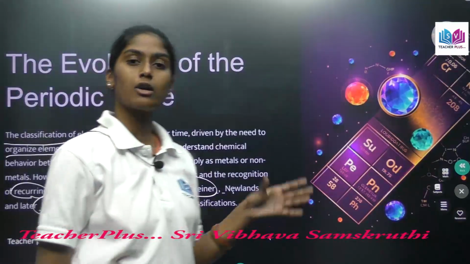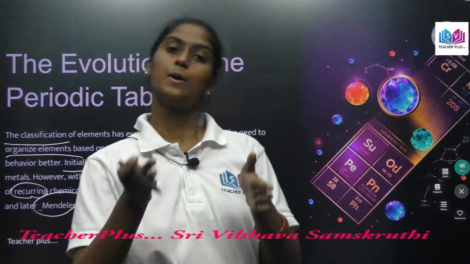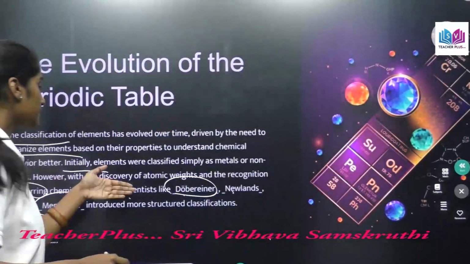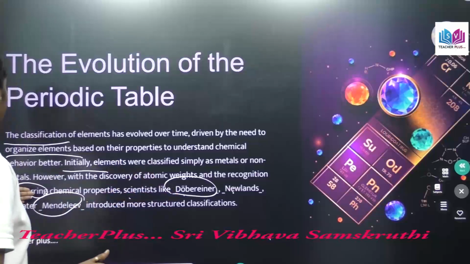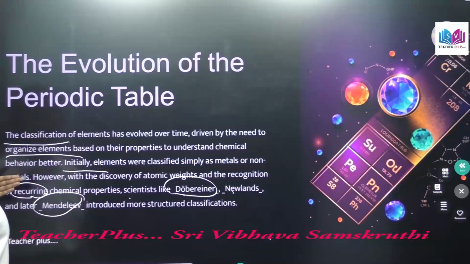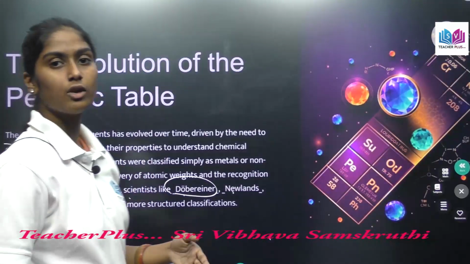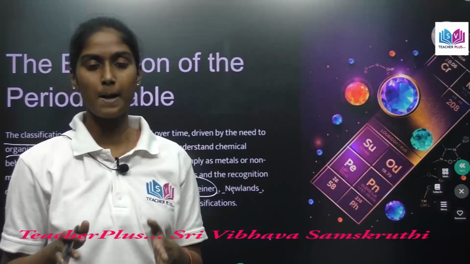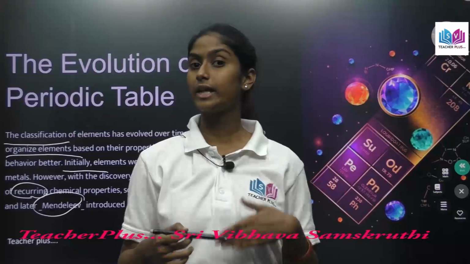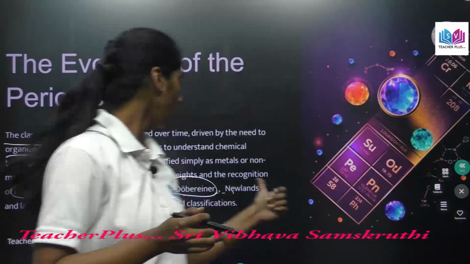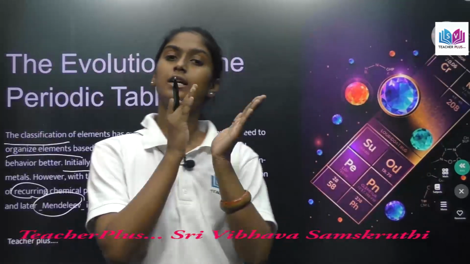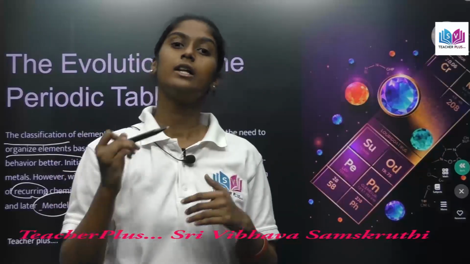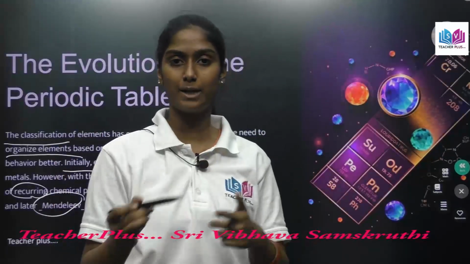So earlier elements were only classified as metals or non-metals, right? But since atomic weight came into play, and also when they noticed that there was a repeating pattern in these elements, they wanted to classify these elements based on them.